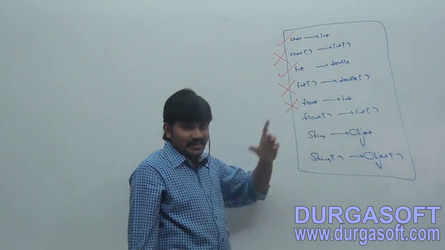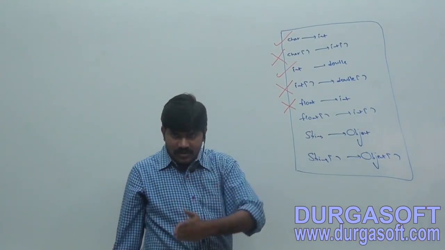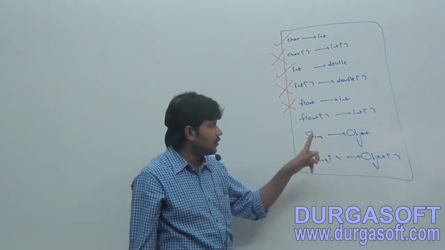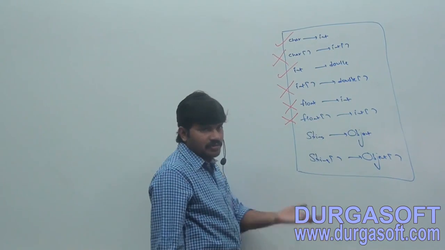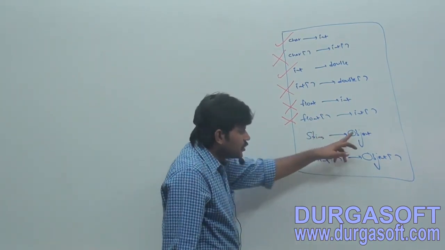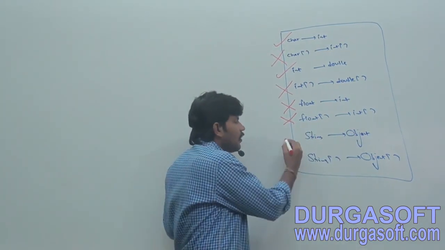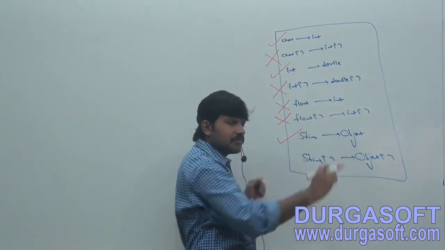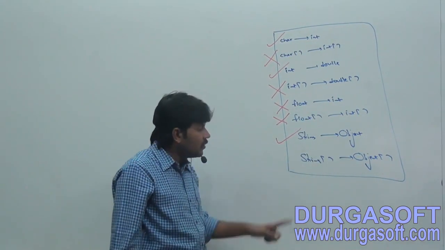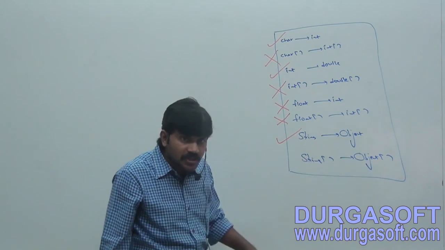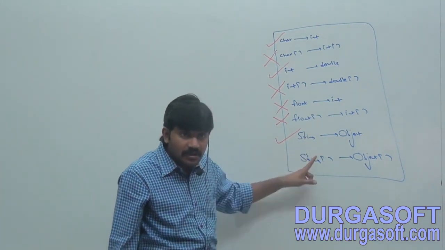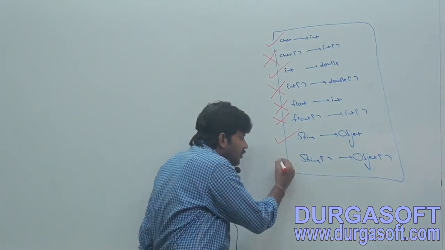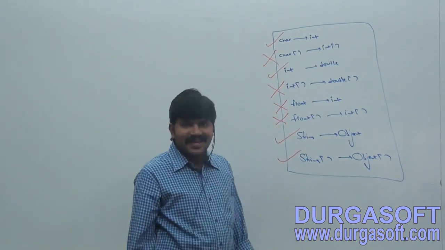Int to float is acceptable, but float to int, the reverse, is not acceptable. Float array to int array, no. String to object, child to parent, is always a promotion, no problem at all. But string array to object array: element level promotions are not applicable at the array level, so valid or invalid? Valid, right?